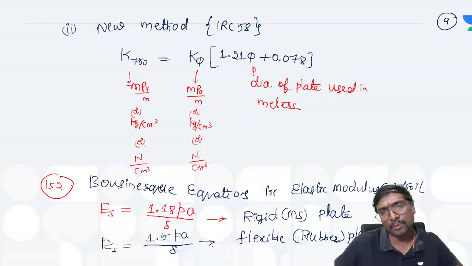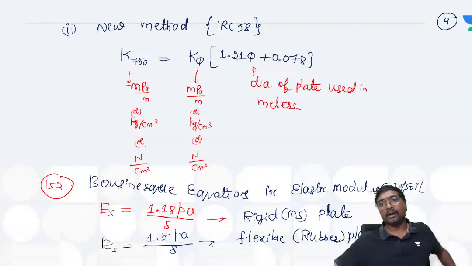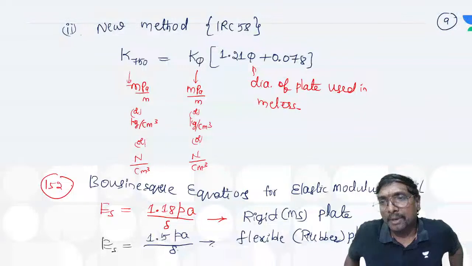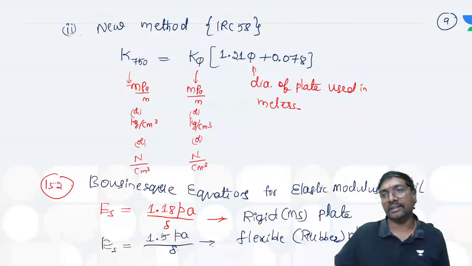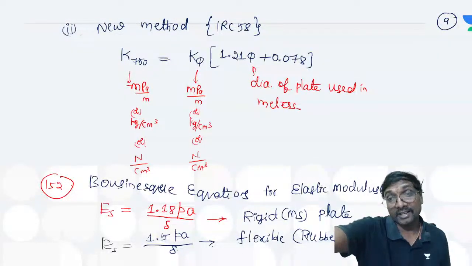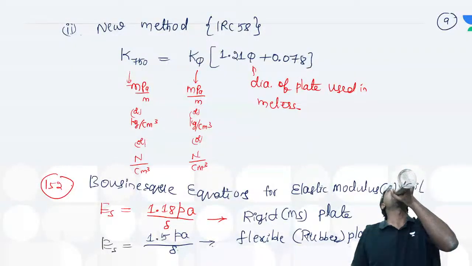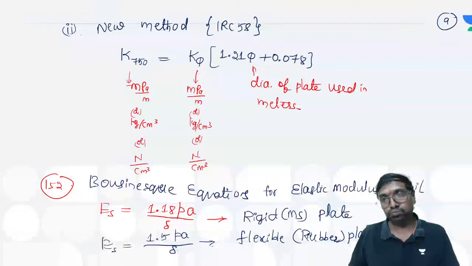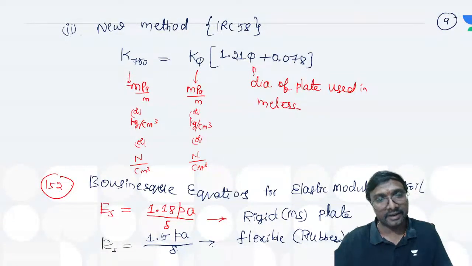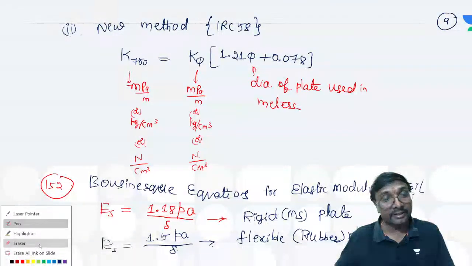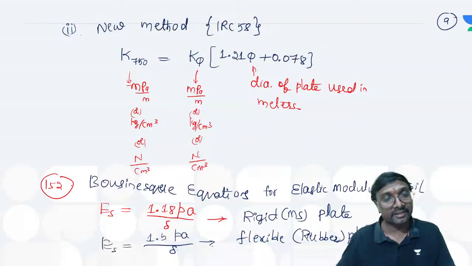Why does this rubber plate come into picture? Tell me. Because practically that load will be applied through which one? You can say tires. These tires are made up of which material? Are these tires made of mild steel, or are these tires made of rubber only? Practically the tires are made up of rubber only. So that is why he wanted to create a similar kind of situation. So he said whenever you are using the rubber plate, this is the one we have to use.